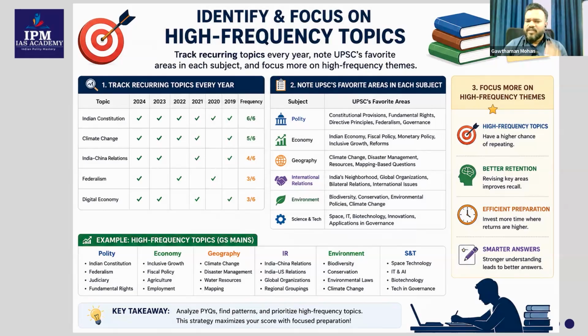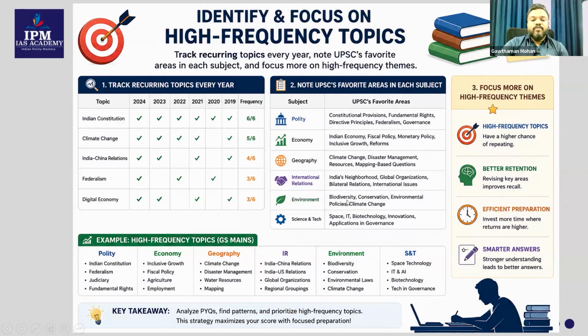Now, for example, some of UPSC's favorite areas are listed here. For polity: constitutional provisions, fundamental rights, directive principles, federalism, governance, Parliament, etc. Economy: fiscal policy, monetary policy, inclusive growth, reforms, etc. Geography: climate change, disaster management, resources, mapping-based questions. International relations: India and its neighborhood, global organizations, bilateral relations, international issues.